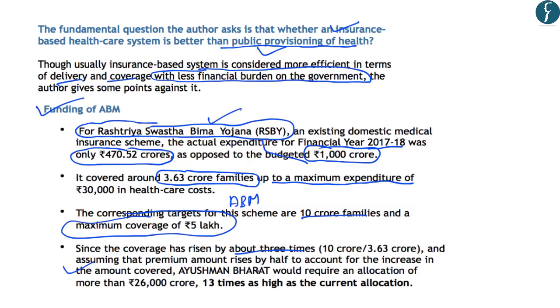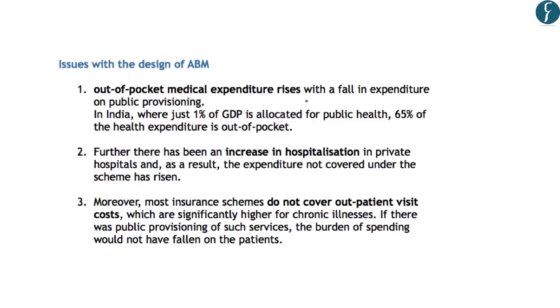This means that the allocation under the Ayushman Bharat should be 13 times more than what has been allocated right now. And you should know that the government has allocated rupees 2,000 crores for the Ayushman Bharat mission. However, the targets are more as compared to the Rashtriya Swasthya Bima Yojana. So in short, the authors say that the funds that have been allocated are insufficient in the case of Ayushman Bharat. Now the authors have highlighted other issues with the design of the Ayushman Bharat.